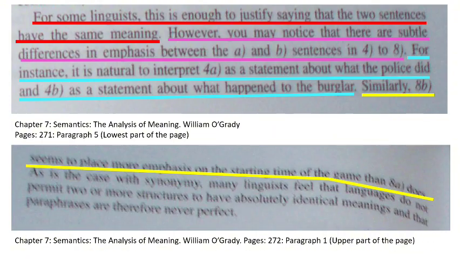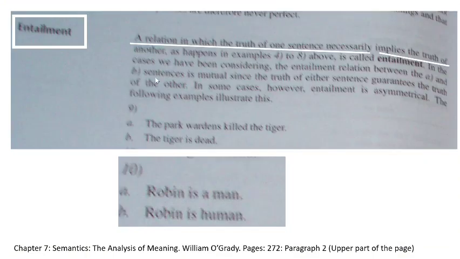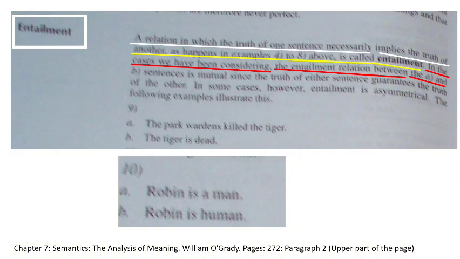Similarly, 8b seems to place more emphasis on the starting time of the game than 8a does. As is the case with synonymy, many linguists feel that languages do not permit two or more structures to have absolutely identical meanings, and that paraphrases are therefore never perfect. Entailment. A relation in which the truth of one sentence necessarily implies the truth of another, as happens in examples 4 to 8 above, is called entailment.